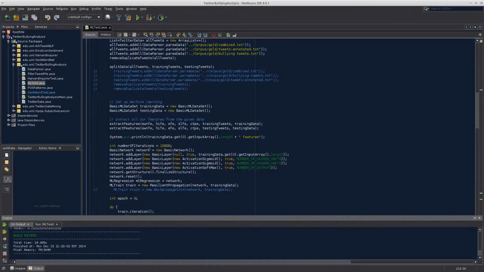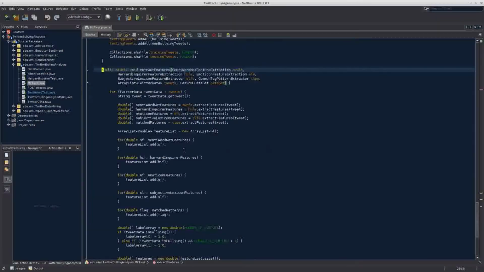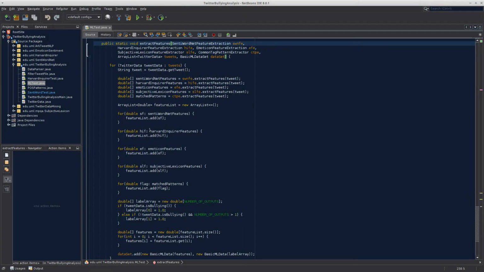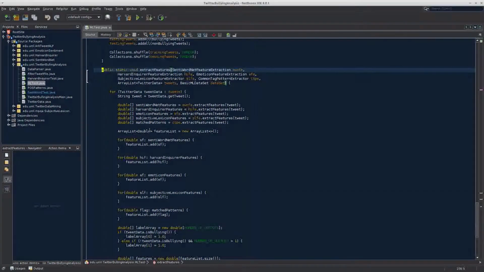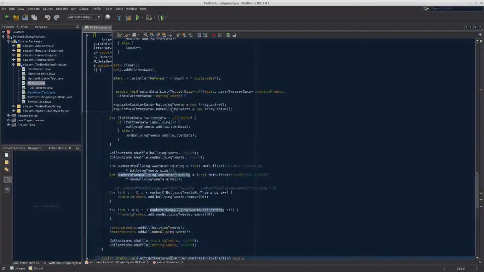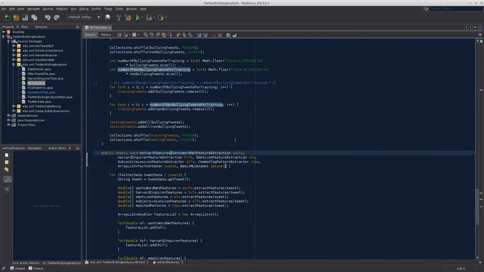And then it all gets thrown into extract features, which you can see here. It goes through using all of those initialized objects and extracts all of its features for its machine learning algorithm. So this is pretty straightforward.